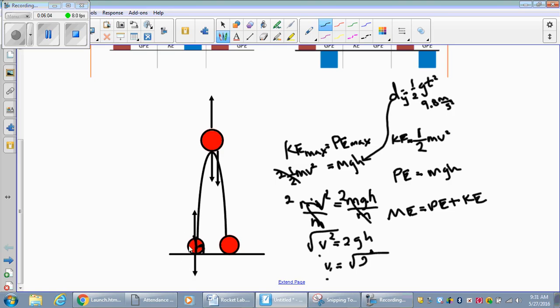We're not counting the rocket fuel, because your rocket jettisons all of its fuel as soon as the cork pops.